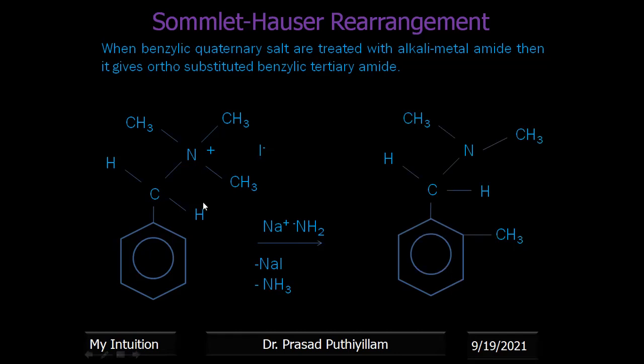Okay, now it is clear. This sentence is given: ammonium quaternary salts are treated with alkali amide, that is Na plus and NH2 minus. NH2 minus is the nucleophile here. Then it gives an ortho-substituted benzylic tertiary amine. So here we got an ortho substitution. It was a quaternary ammonium, and it becomes a tertiary amine now. Only 3 bonds are there. That is the Sommelet-Hauser rearrangement reaction.